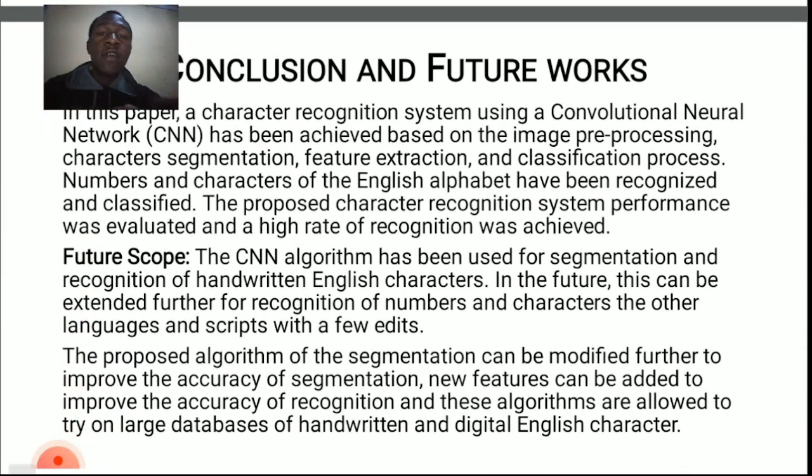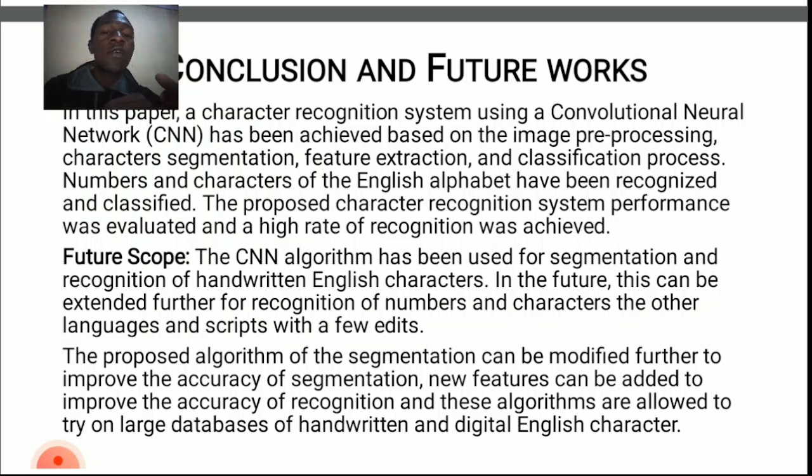Now, for conclusion and future work: in this chapter, the character recognition system using a convolutional neural network has been achieved based on image preprocessing, character segmentation, feature extraction, and the classification process. Numbers and characters of the English alphabet have been recognized and classified, and the proposed character recognition system's performance was evaluated, and a high rate of recognition was achieved.